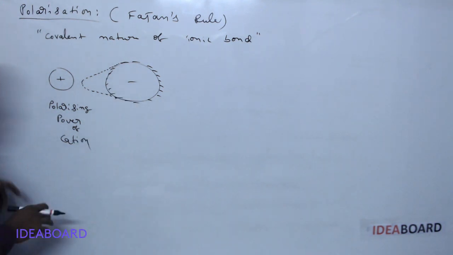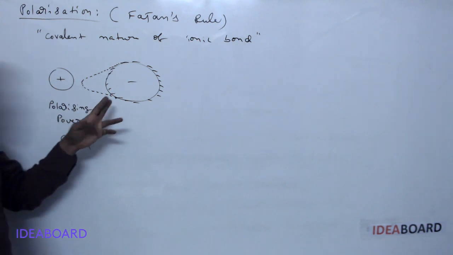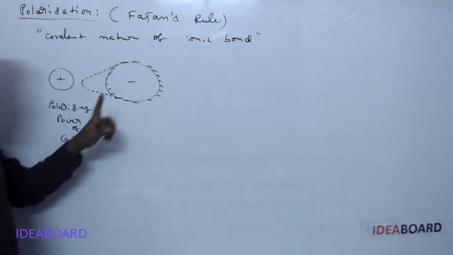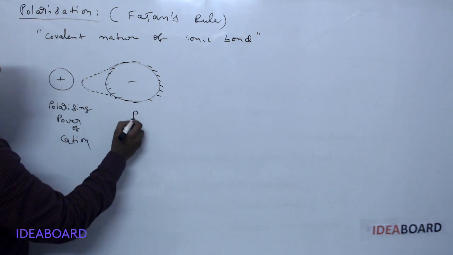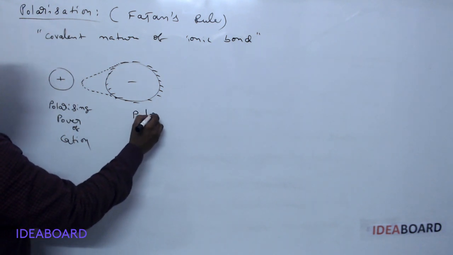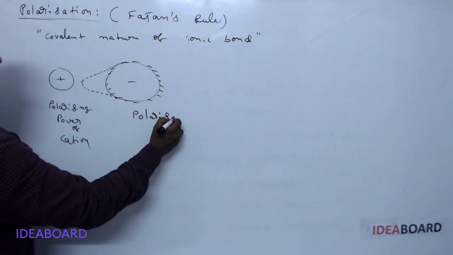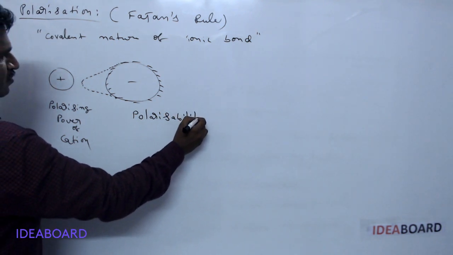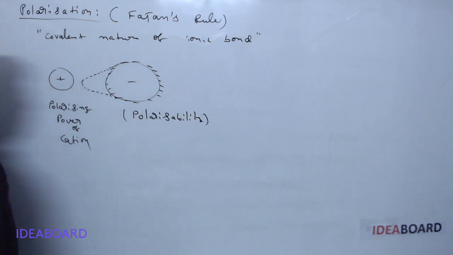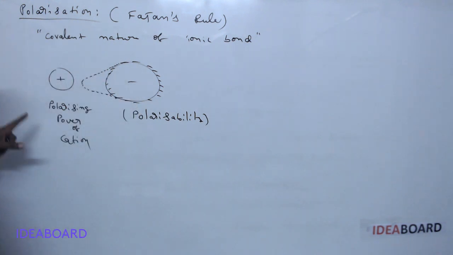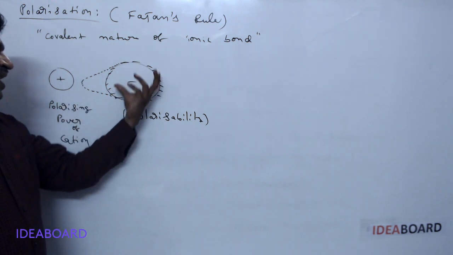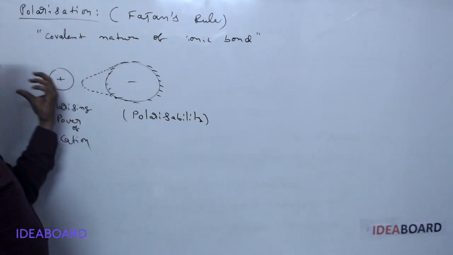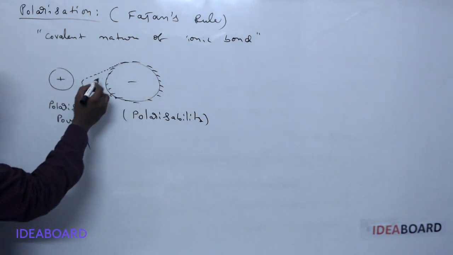And the ability of the anion to be polarized by the cation is called polarizability. So the word polarizability is used for the anion, and polarizing power is used for the cation. Because the cation attracts the electron cloud, the anion's electron cloud is attracted towards the cation, and we observe the elongation